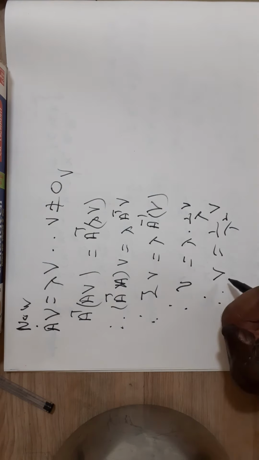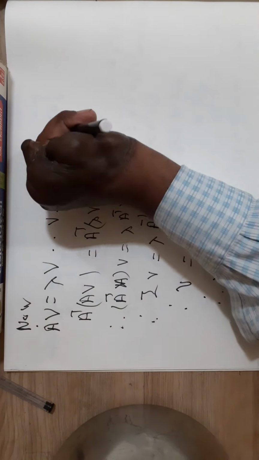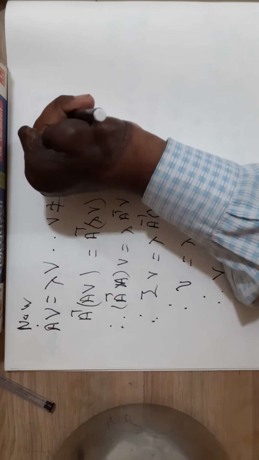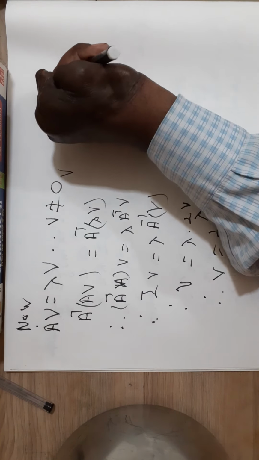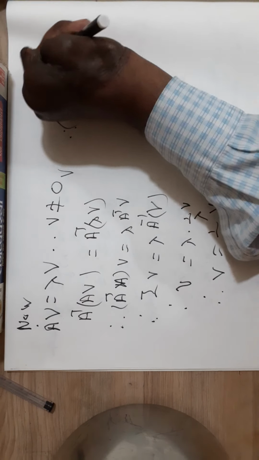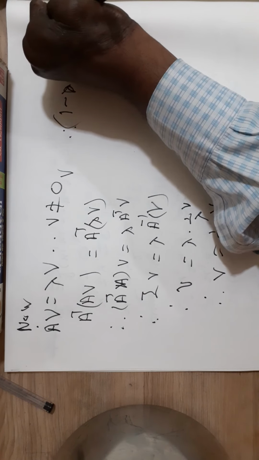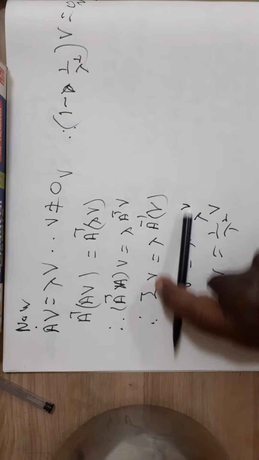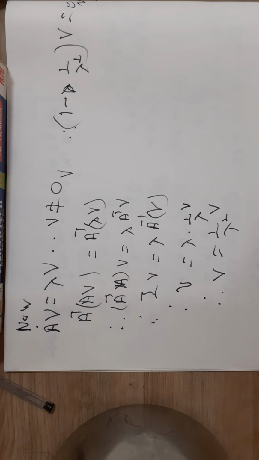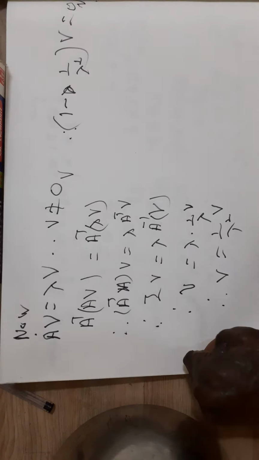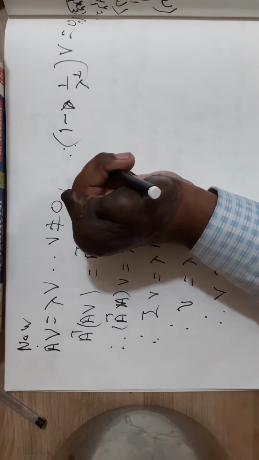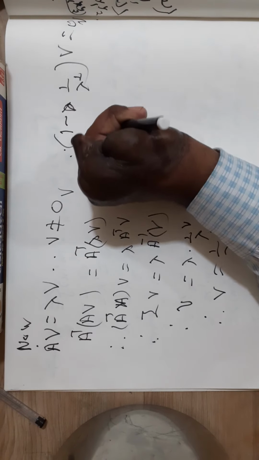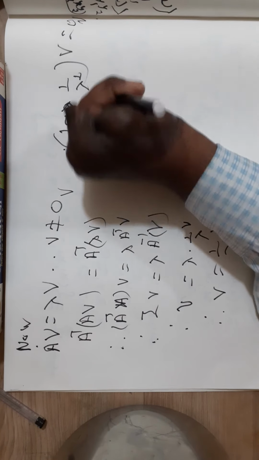Therefore, 1 minus 1 by lambda square times V is equal to 0 vector. But V is not equal to 0 vector.